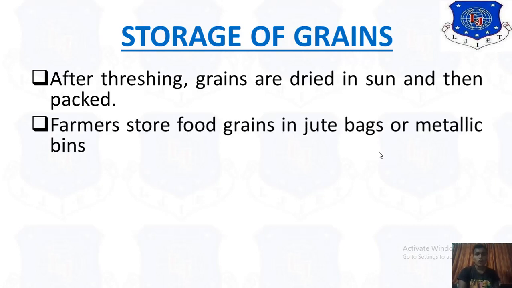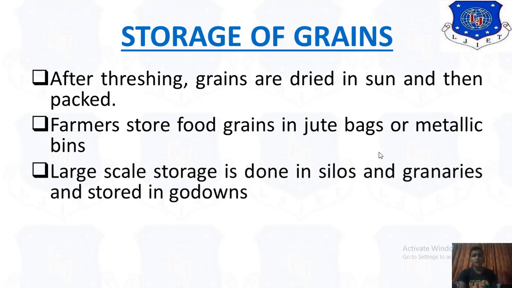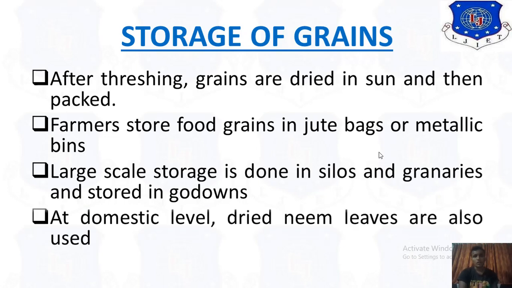Farmers store food grain in jute bags or metallic bins. Large scale storage is done in silos and granaries, and also stored in godowns. At domestic level, dry neem leaves are also used.